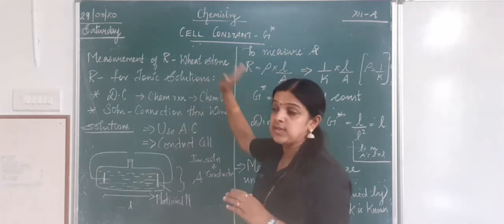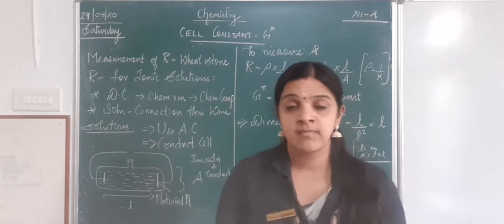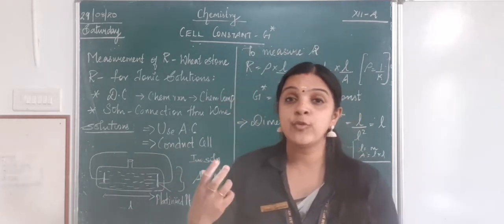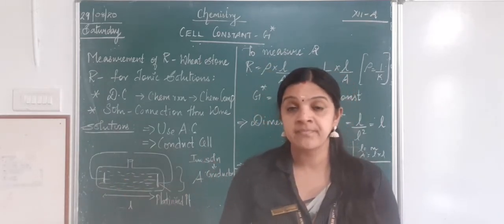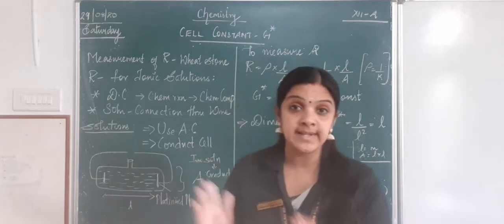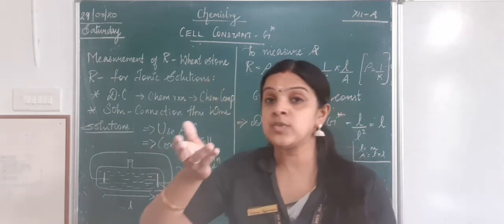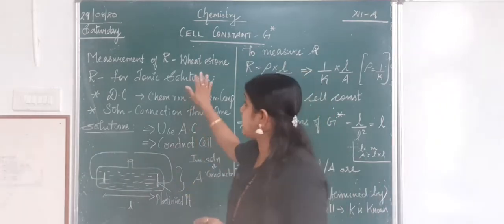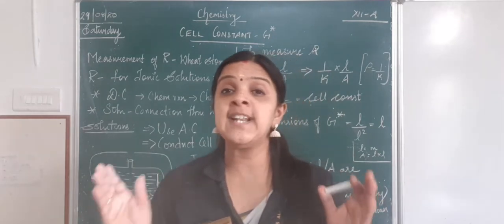Now before getting into cell constant, we need to know something about calculating resistance. As I already told you in the previous class, resistance is a force which will not allow the electricity to pass through the substance, stopping or preventing, we say avoiding, not permitting. So when I say resistance, the resistance can be calculated using a Wheatstone bridge.